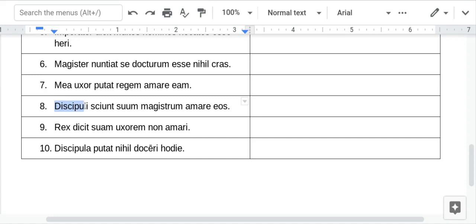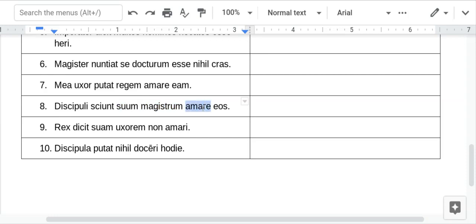All right, number 8. The students, plural, know that their teacher, all right, you can see the UMs go together here. Suum just means their own. So that their teacher, their, amare, there's your verb, your infinitive verb.